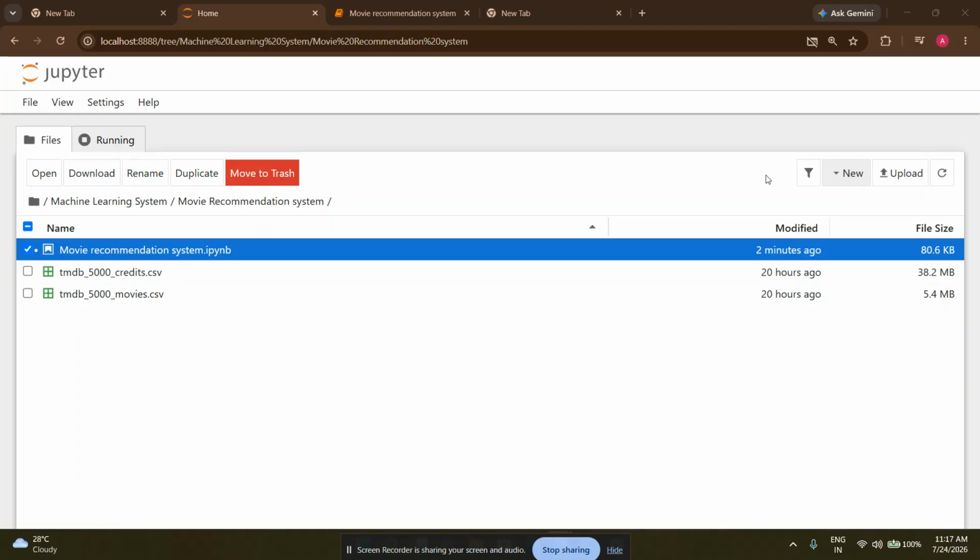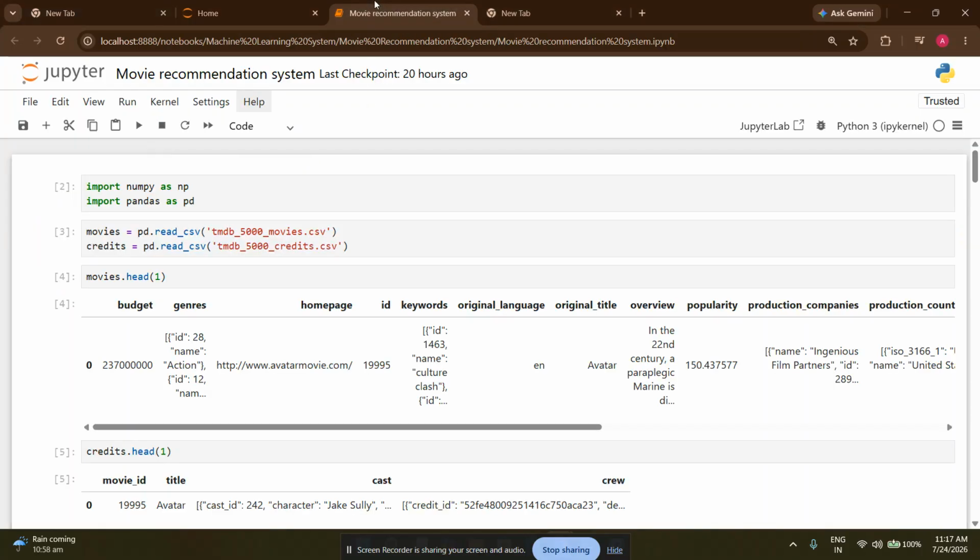If you wonder where I got this data, this is the TMDB 5000 dataset from Kaggle. You can go to that website and check out the details of that dataset. And now we will directly jump into the code.